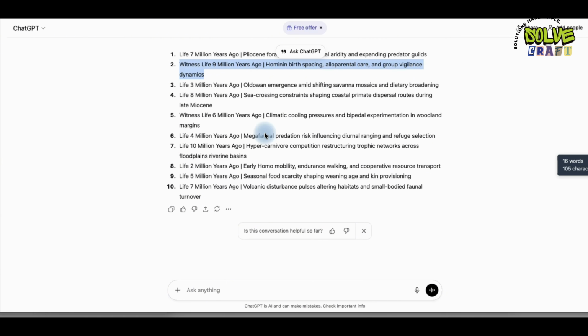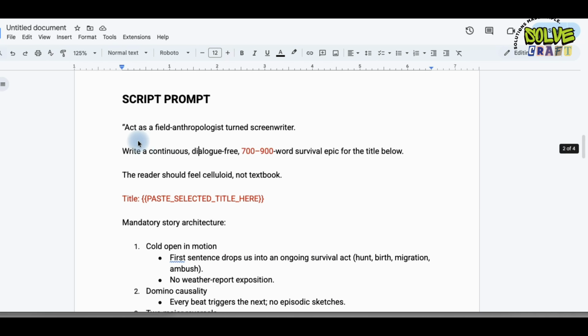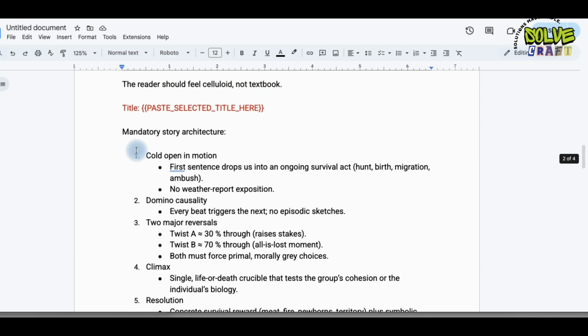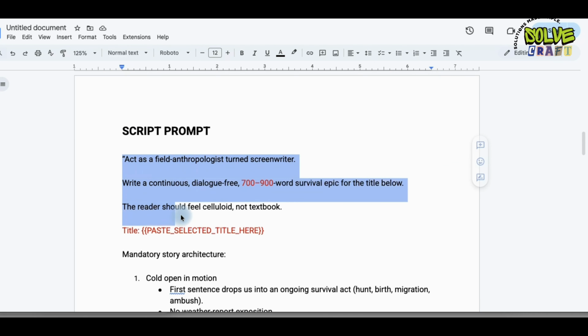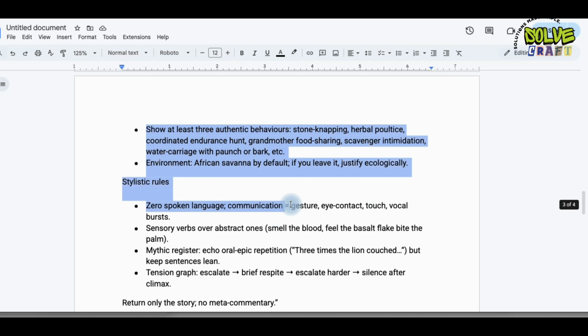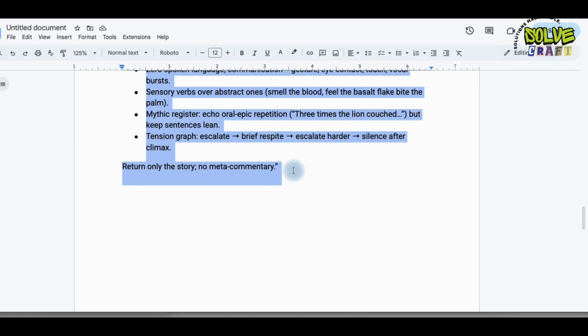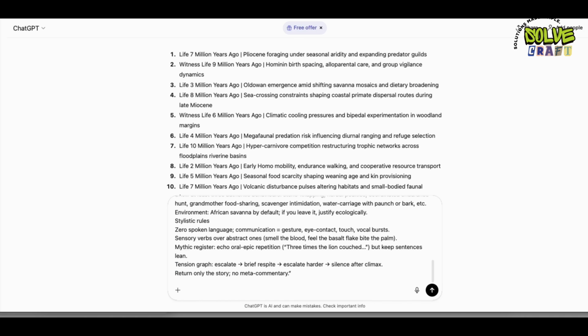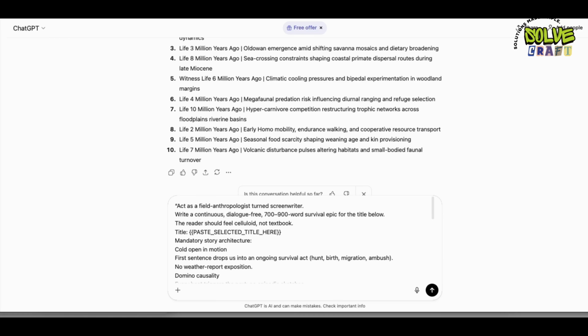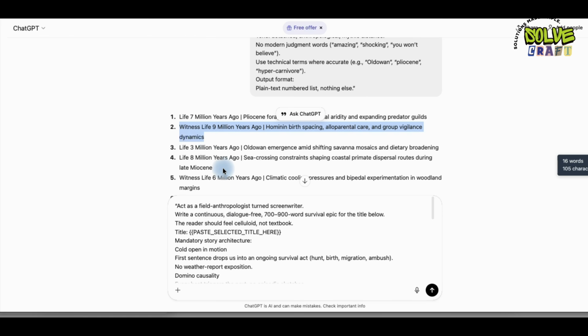Now, we need the second prompt, the script prompt. This is also written in the prompt page. You'll find this in my Telegram channel as well. You simply copy it from here and then go to ChatGPT and paste it in. There are a few variations I'll tell you about. What do you have to do? Simply do this. Here, where the title option is, you simply select the title you liked. I like this second one. Simply copy it and paste it down here. Once you do this, you simply click on the Generate button.